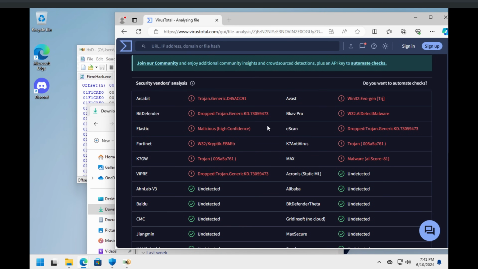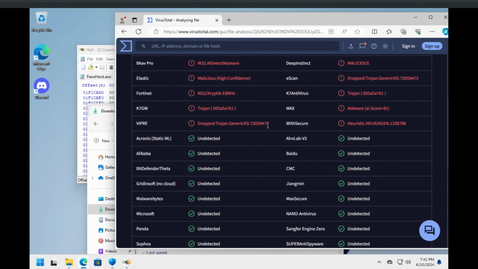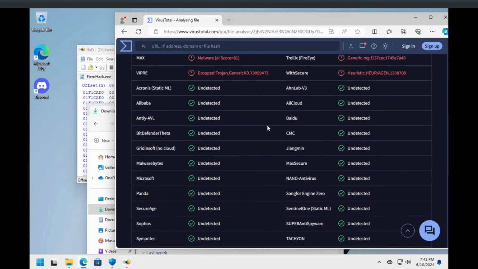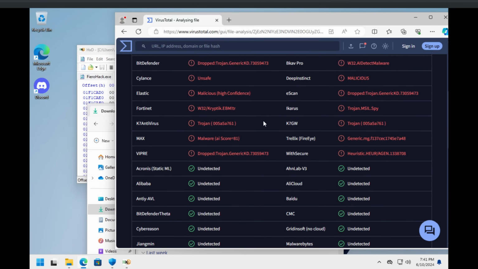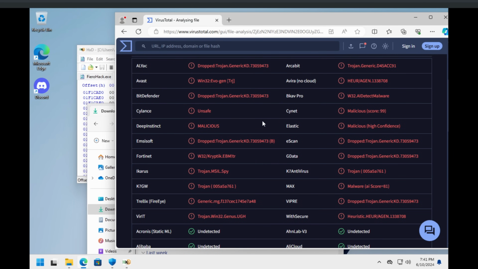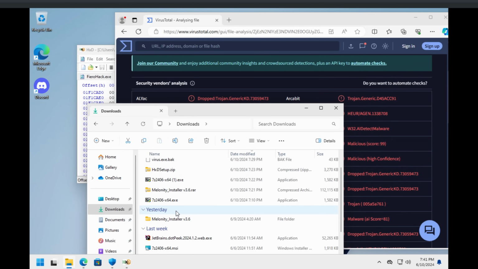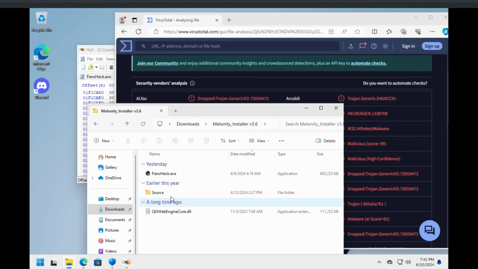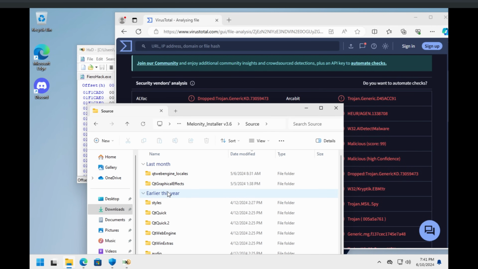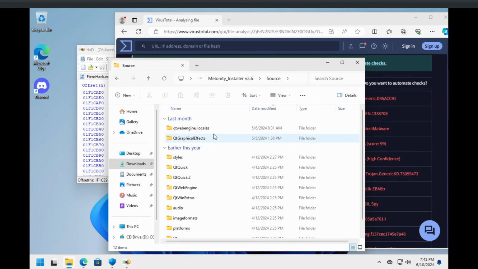Now let's see what all the different vendors say. Oh, Microsoft undetected. That's never a good sign. Although it did detect the original download, so I guess it's not all bad news. I feel like Microsoft, just because Windows Defender is by far the most used antivirus, has a huge impact. Now, that's kind of cool. It's even got like a fake open source, but it's not.